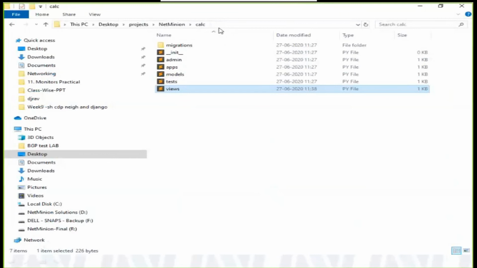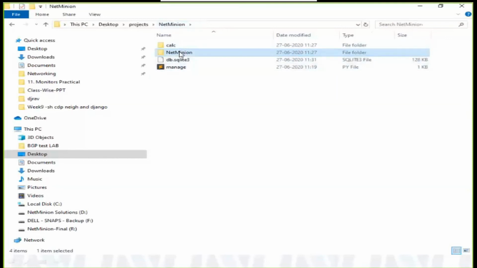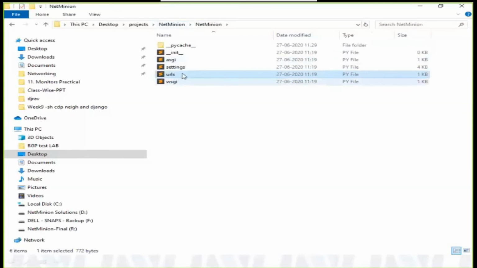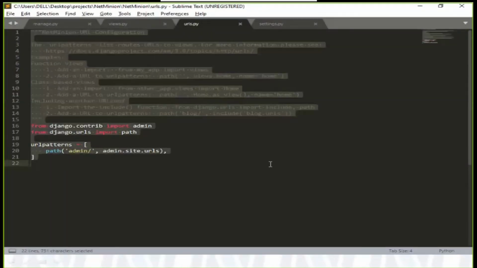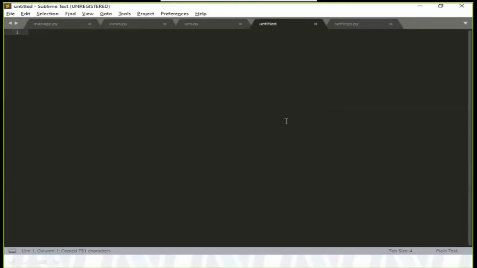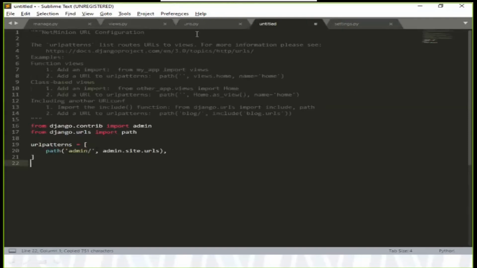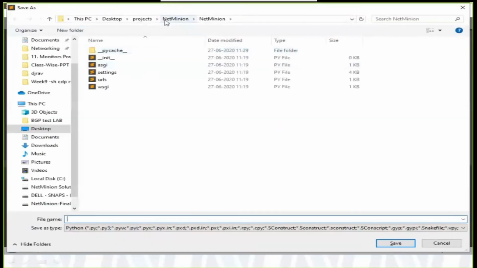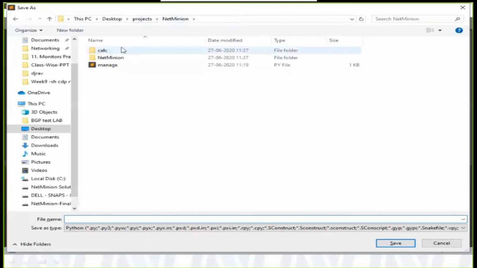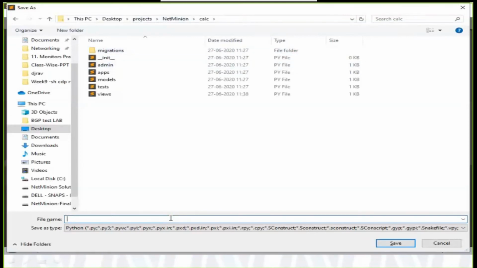So I have calc, and in calc I do not have a URL file, so I need to create a URL file over here. What I need to do is copy the URL file maybe from NetMinion. Control A, Control C, Control N, Audio Jungle. Control V, and it is urls. Control S, and I want to go into the project NetMinion, Audio Jungle, and then calc, and in calc I want to give the name urls.py.